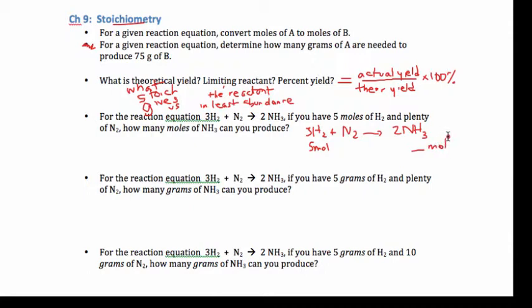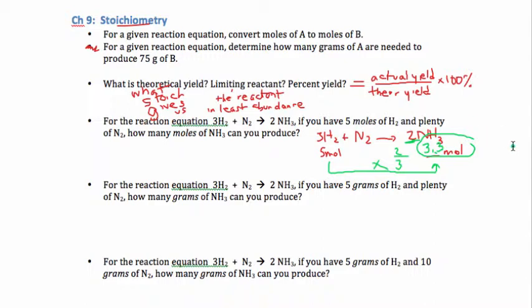This is my favorite one because it's moles to moles, so it's really easy. All I do is apply the coefficient bridge. I'm going to this one, so that goes on the top, and I'm from this one, so I'm multiplying by 2/3. So what's 5 times 2/3? It's 3.3 moles. Even though I'm given 1 sig fig, I'll keep 3.3 moles, so approximately 3 moles of NH3 will be produced. Moles to moles, easiest case.